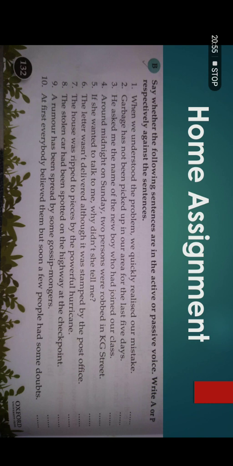Okay, first of all, you have the sentence: when we understood the problem, we quickly realized our mistake. This sentence has subject, verb, object. So this sentence you can identify whether it is active or passive. First of all, look at the sentences carefully and then give your answers and send it to me.